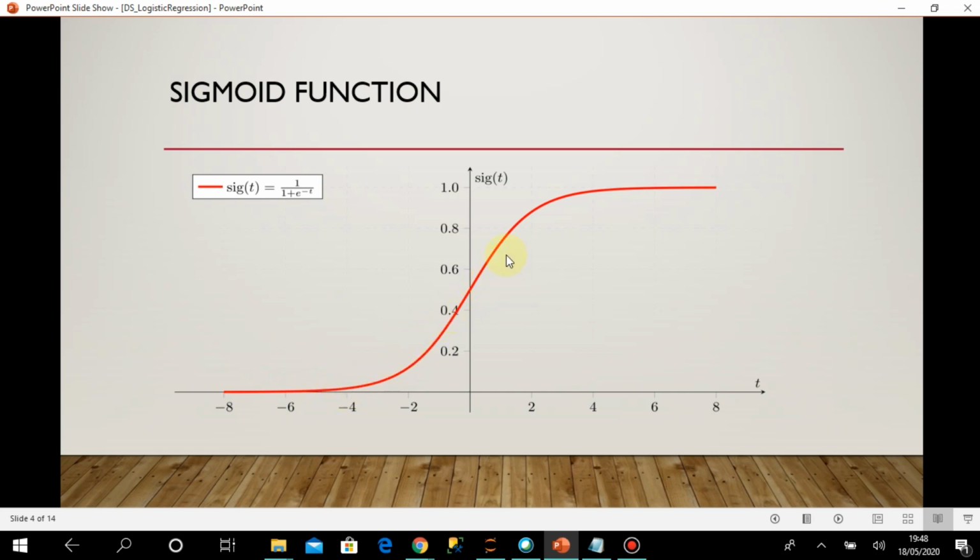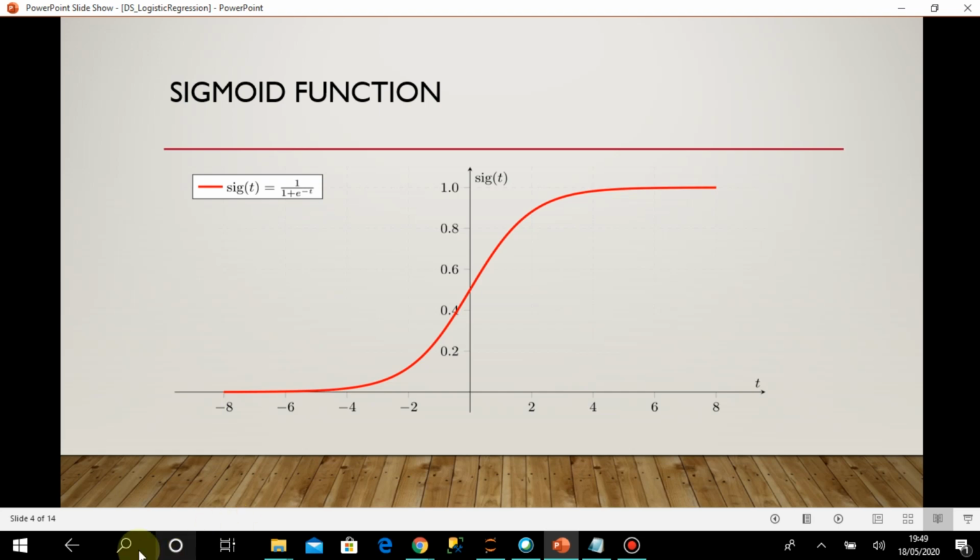And if you go to the positive side of t, you can see that as we increase the value of t, the value of sigmoid of t also increases, and after some value of t, this line is fixed at the value of 1. So the y-axis value ranges from 0 to 1; it does not go beyond 1 and it does not go below 0. That is very applicable for us in calculating the probability. That's why the sigmoid function is used in logistic regression.